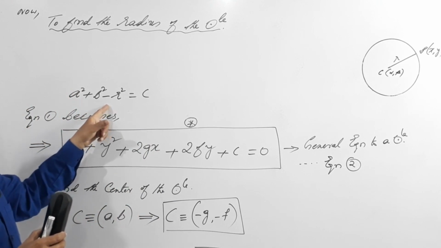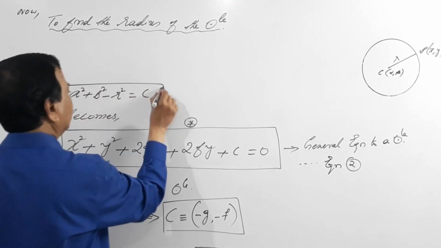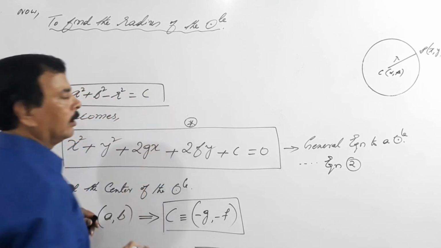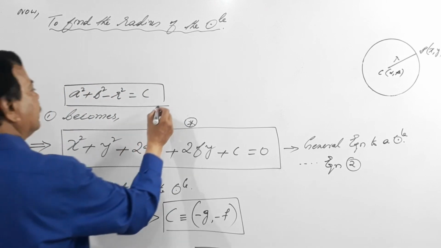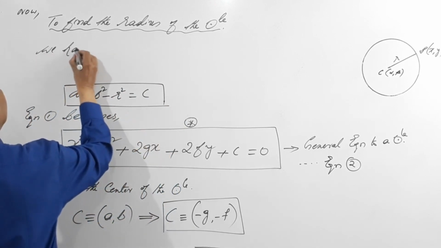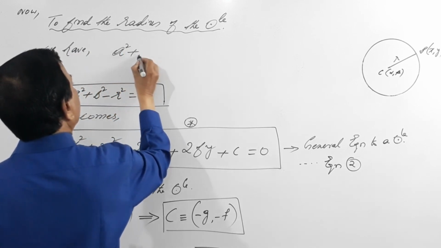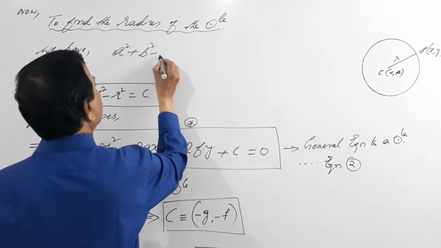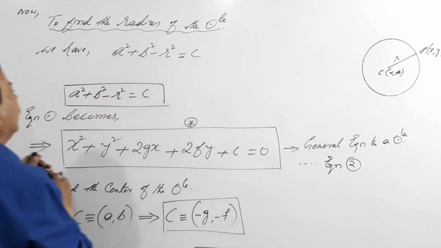So from this equation, can't you find the radius? Yes sir, why not? See, we have a square plus b square minus r square equals to C. We have substituted this value, isn't it?